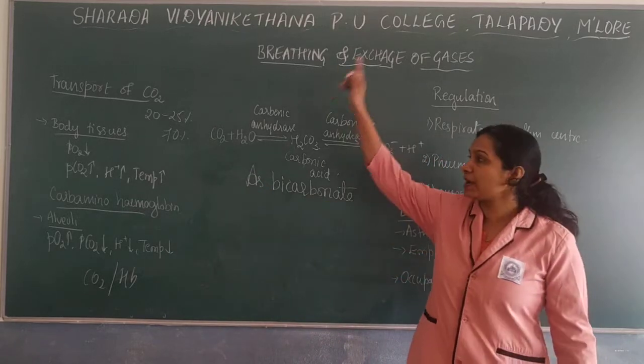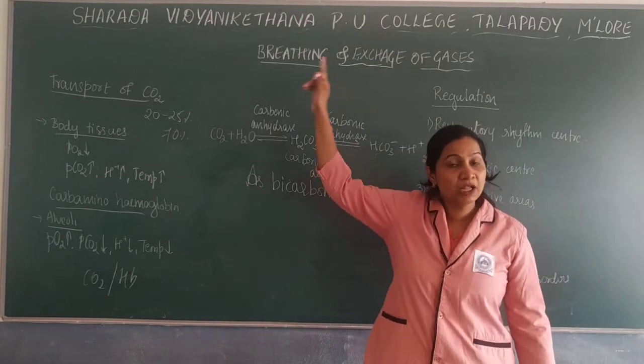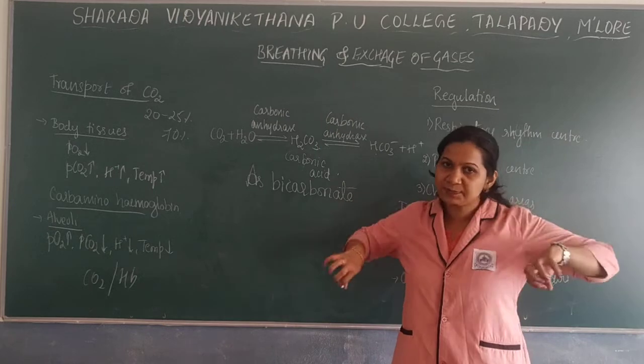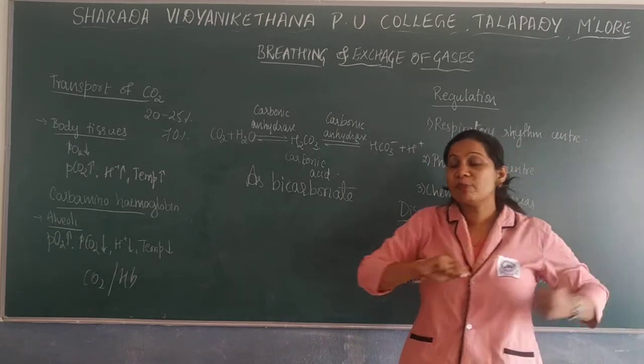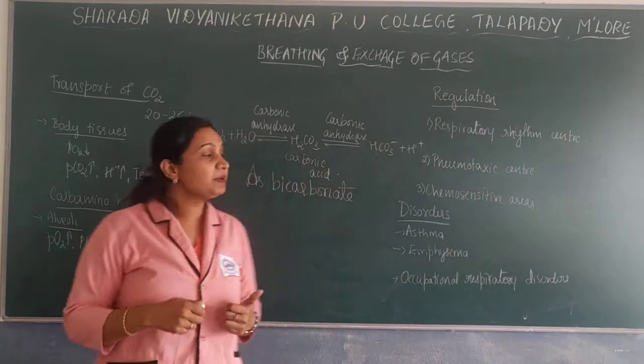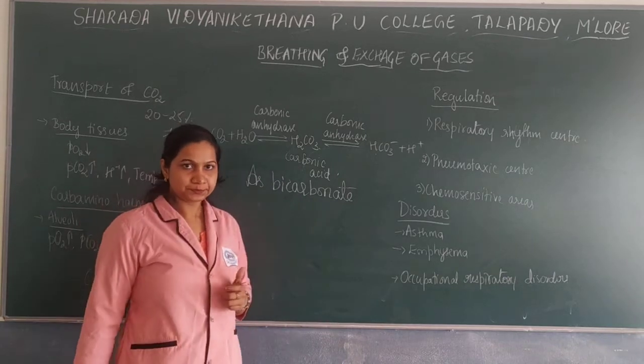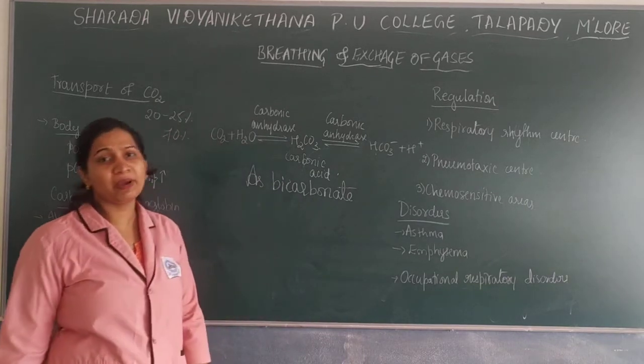In the alveoli the partial pressure of carbon dioxide is low, so that will split, whereas in body tissues it is high, so it will be in the form of bicarbonate.